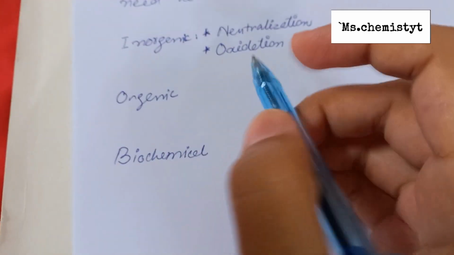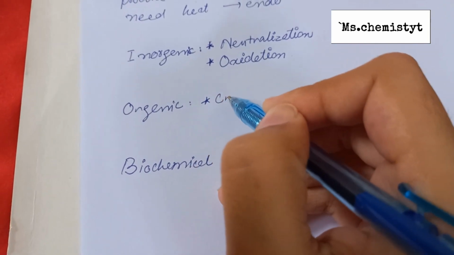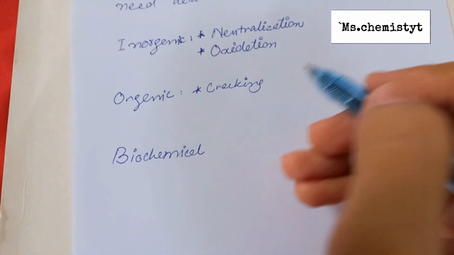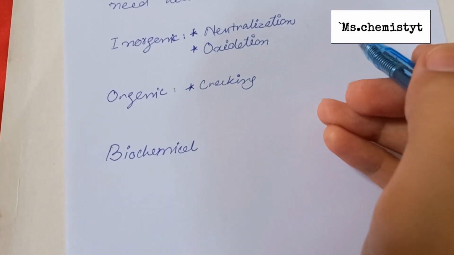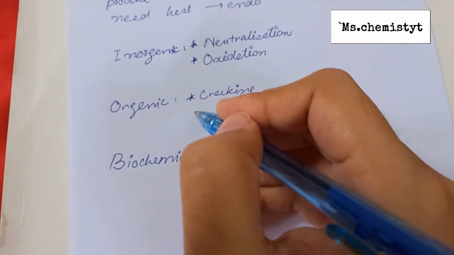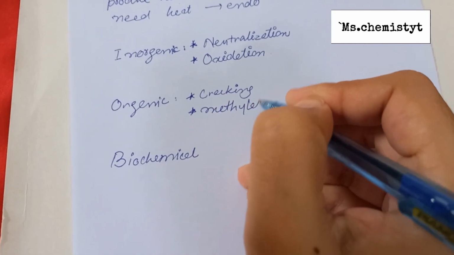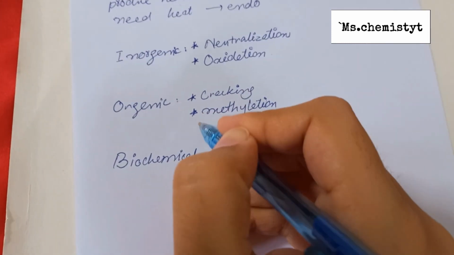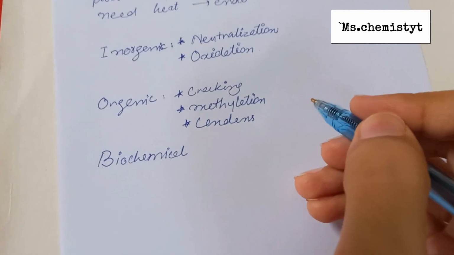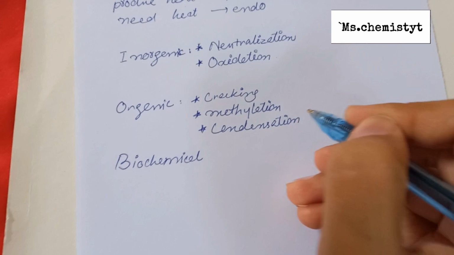For example, cracking occurs, in which the hydrocarbons at an oil refinery are broken down to create more gasoline from the crude oil, and it also includes the methylation reaction and the condensation reaction, and also the polymerization and the halogenation reactions are included in the chemical changes.